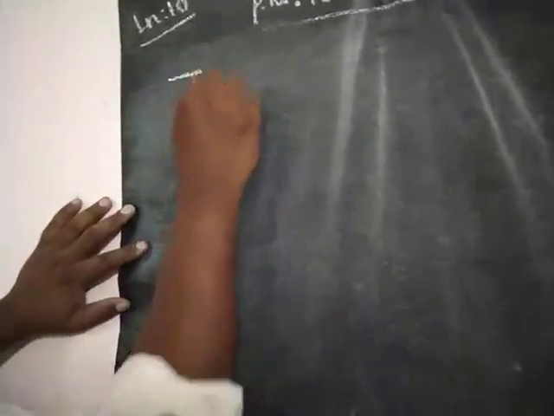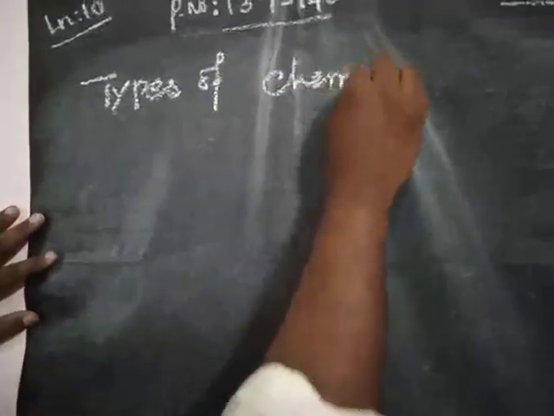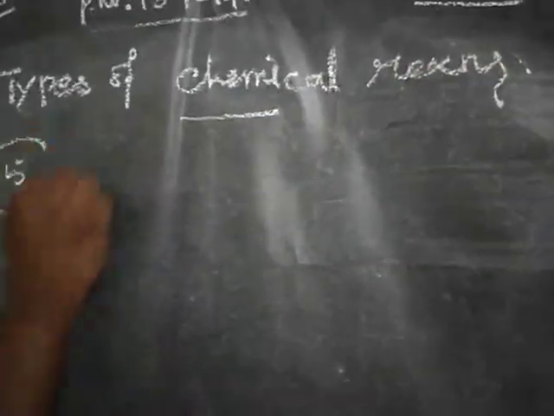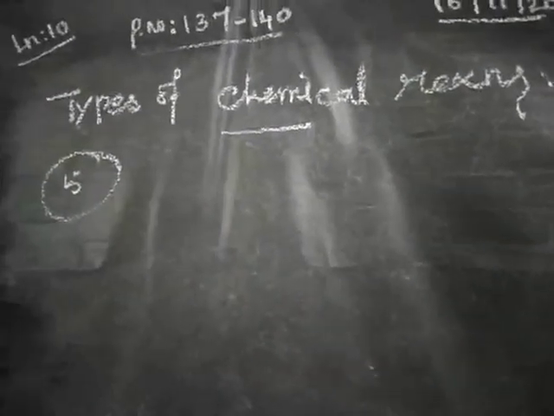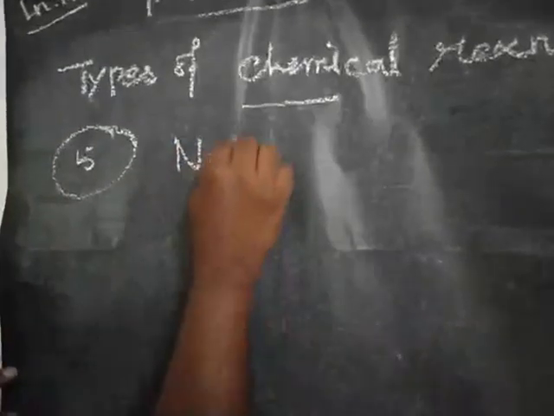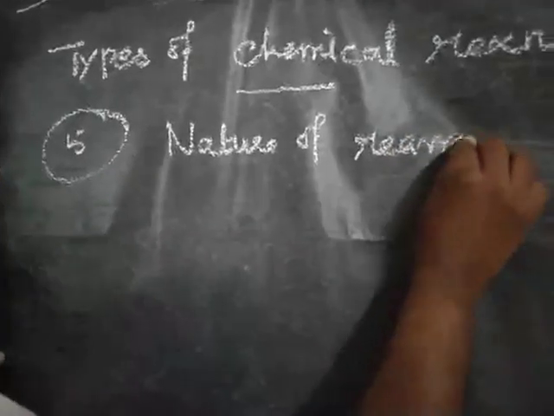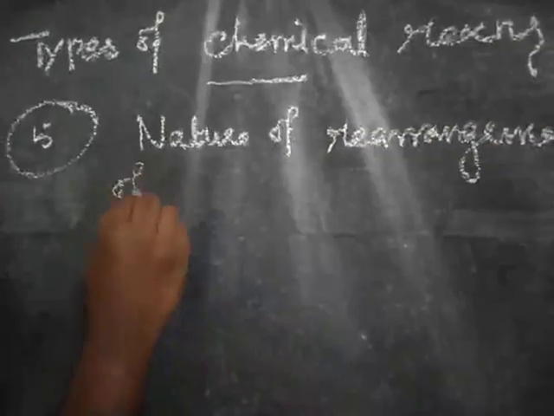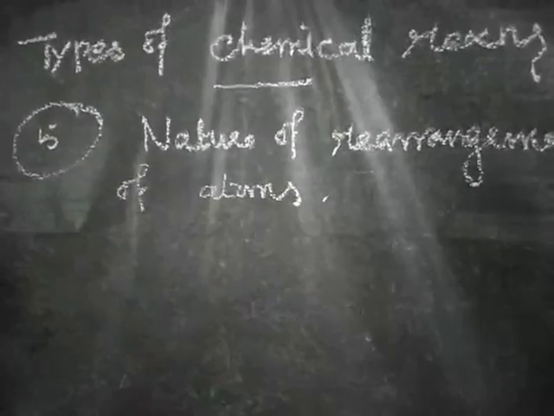Types of chemical reactions. There are 5 types of chemical reactions based on the nature of the rearrangement of atoms. Based on what? Nature of rearrangement of atoms. The chemical reactions can be classified into 5 types.